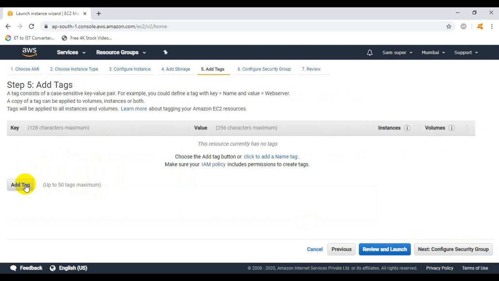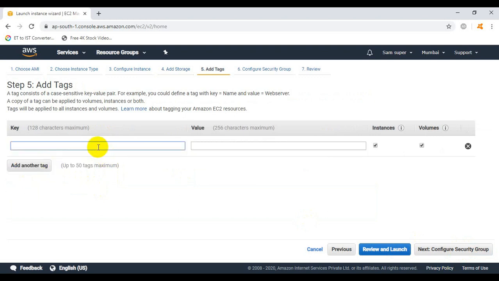Now click on add tag. Here we need to assign the name of the EC2 instance. Under the key type name, and under the value type the name which you want to assign to the EC2 instance. I will assign here web server 1. I think this name is suitable for my demonstration.